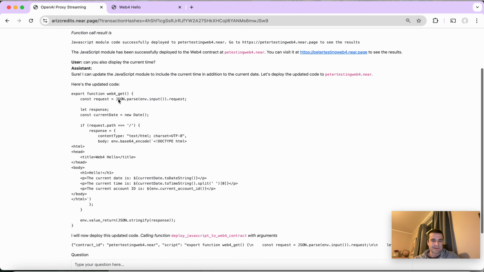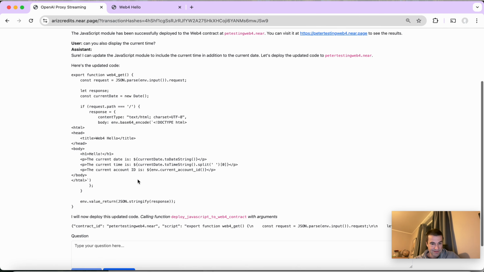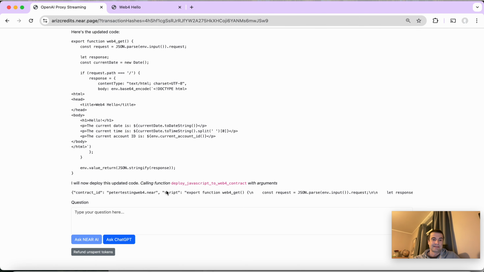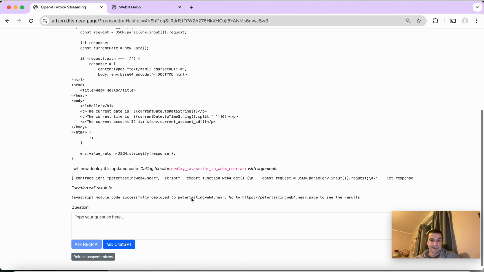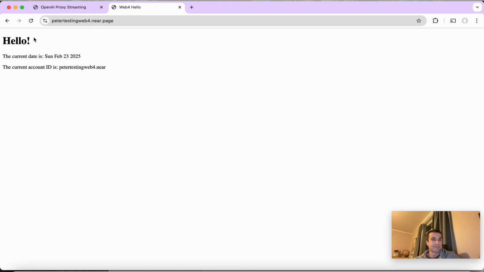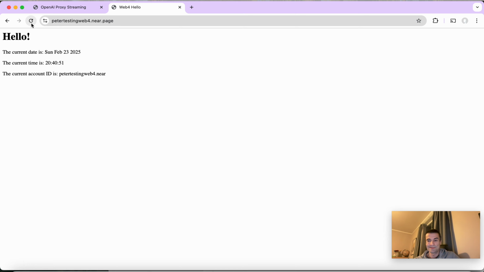And now we got this, as you can see, current time, and it deployed it already, you can see. Let's go and see what we have here now. Yeah, current time also, quite nice. And it updates also, so this is cool.